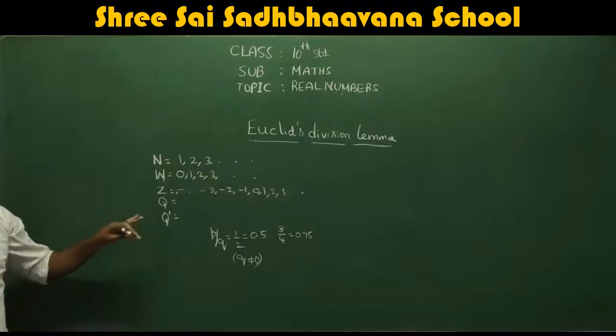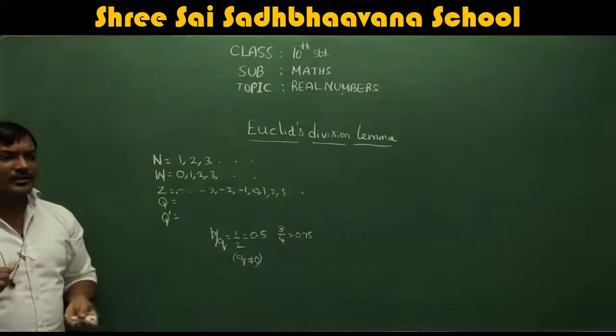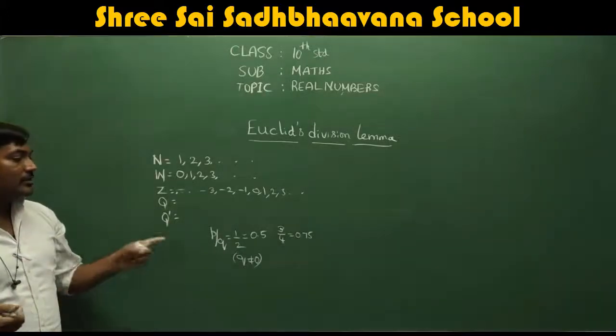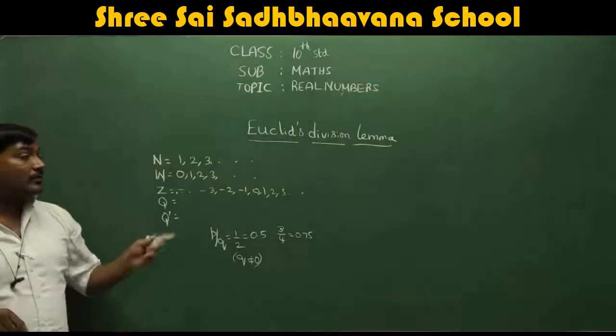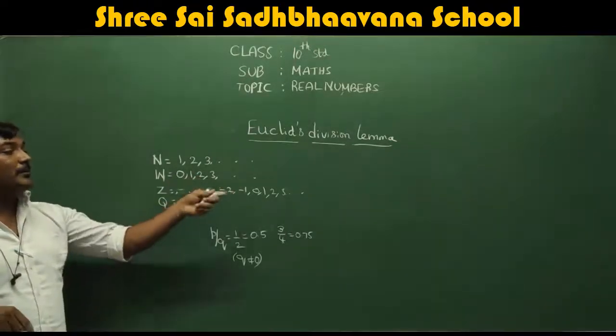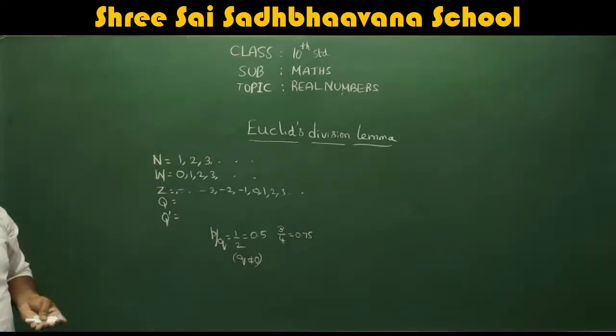Now, what is an irrational number? First you may get one doubt: you are telling 1 by 2 and 3 by 4 are rational numbers, so are 0, 1, 2, 3, minus 3, minus 2 also rational numbers? Yes, they are also considered rational numbers.